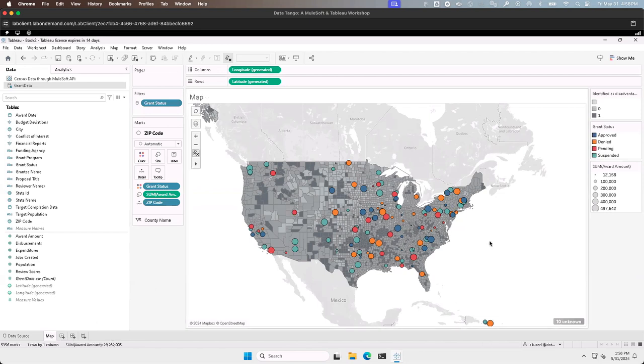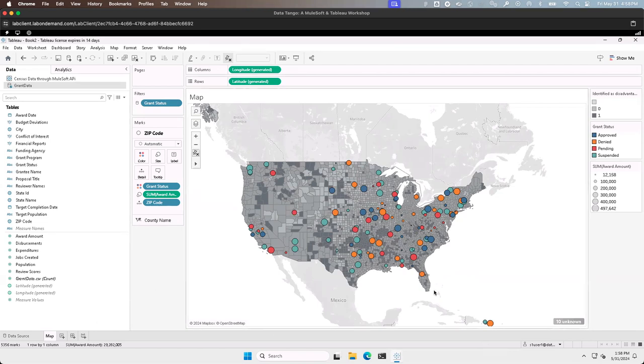So we've already got a little bit of a story here, right? We've got some dark spots in here that we haven't awarded any grants to. Same over here in Oregon, we've got some dark spots up here in Montana. So there are definitely communities that need to be reached out to in order to receive grant money.